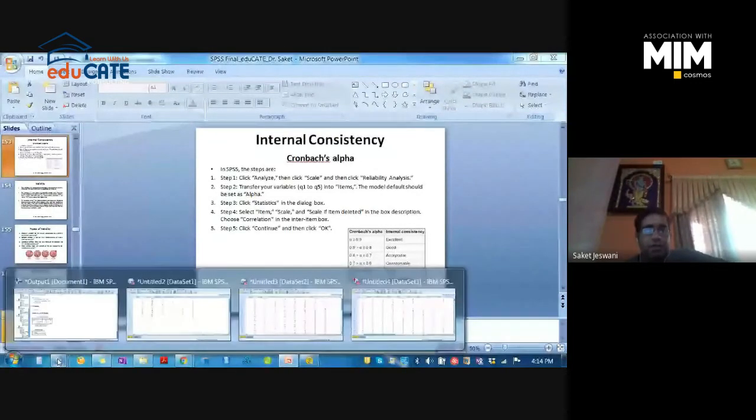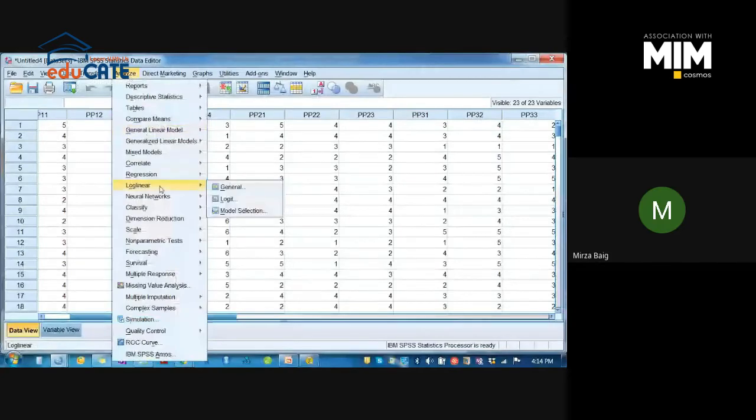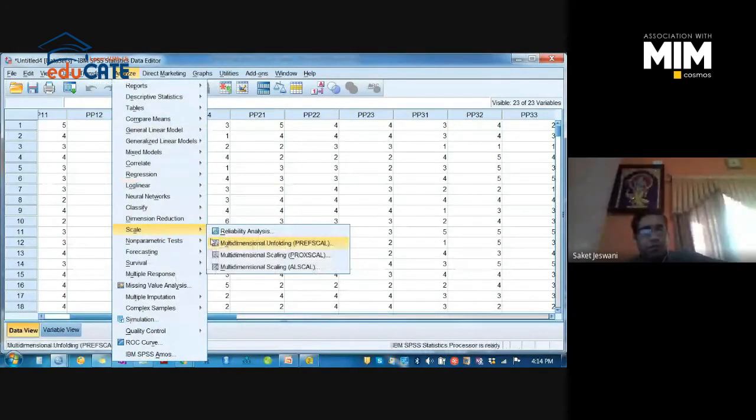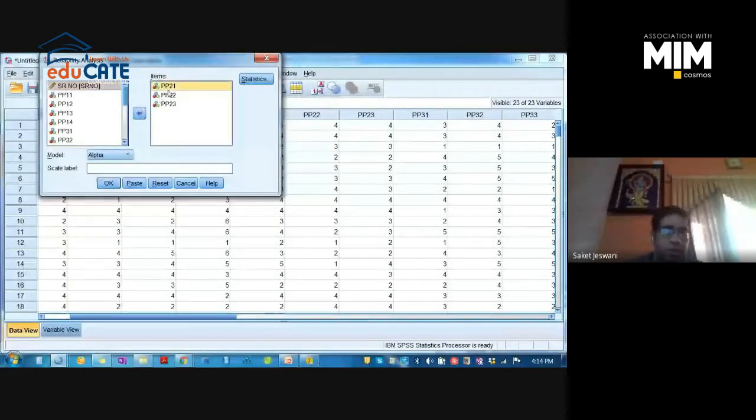Okay. Go to Analyze, Scale, Reliability Analysis. You will find all your items, right? You have to select the variables one by one, but all the items of a particular variable you have to select. So here we are selecting the variable PP3. We have 3 items under the PP3 variable. So we will check reliability for this variable. We will transfer them to the Items tab and then click on OK.